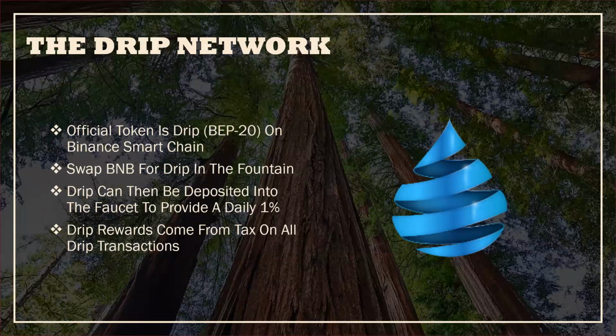So the official token is DRIP. It's on BEP20. It's on the Binance Smart Chain. I'm going to assume that you know how to get on the Binance Smart Chain. If you don't, there's a lot of videos on YouTube you can check out. They'll show you how to create a wallet using MetaMask. You can use other wallets, but MetaMask is the one that I personally use. It'll show you how you can get onto the Binance Smart Chain. Now you swap BNB for Drip in the Fountain. That's essentially the exchange on the site.